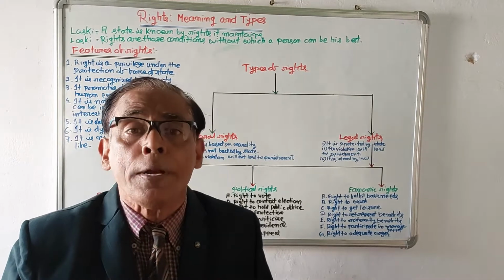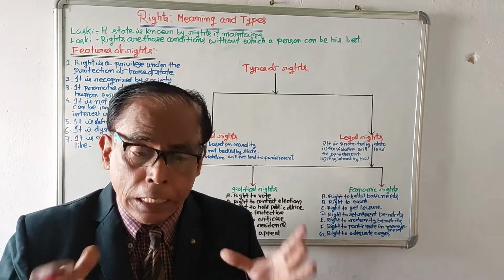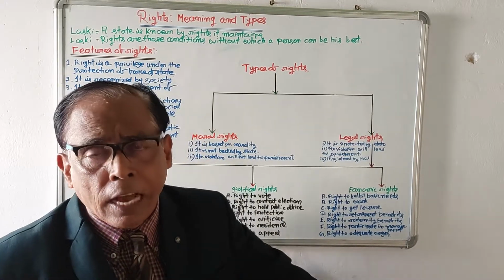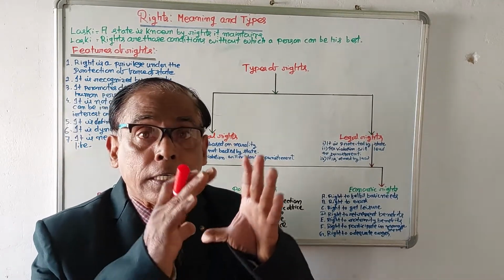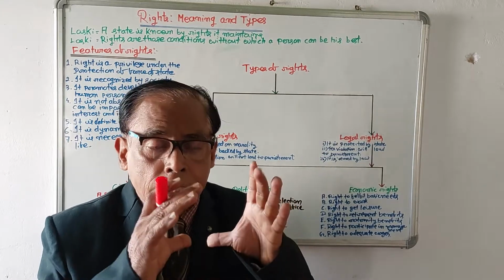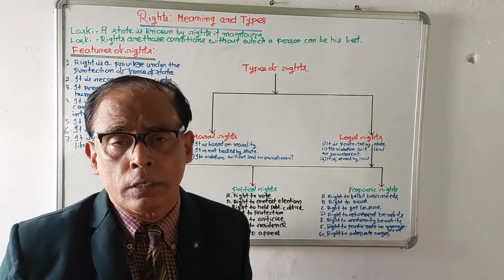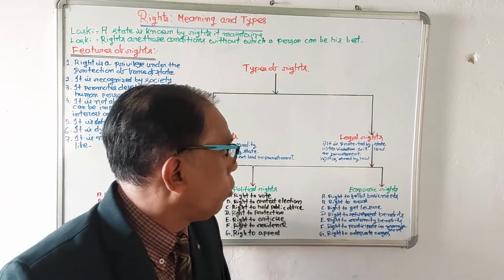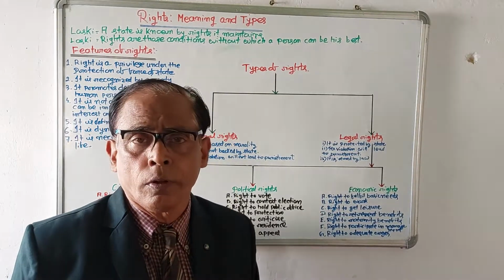Because for the development of personality of a person, his economic conditions must be better. So every person will be given a chance to make his economic conditions better. And in the economic category, rights will include the right to fulfill basic needs.